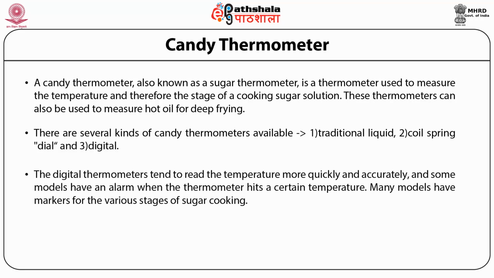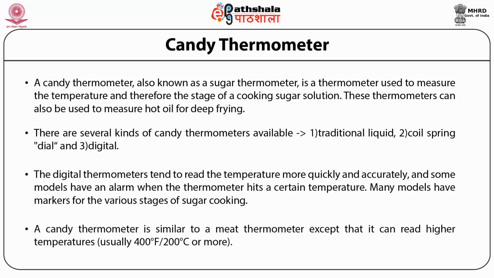The digital thermometers tend to read the temperature more quickly and accurately, and some models have an alarm when the thermometer hits a certain temperature. Many models have markers for the various stages of sugar cookery. A candy thermometer is similar to a meat thermometer except that it can read higher temperatures, usually 200 degrees Celsius or more.